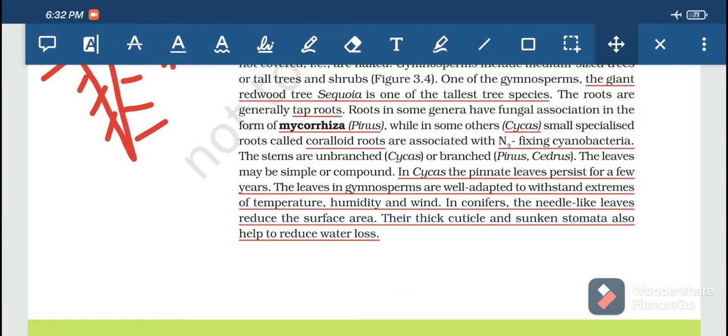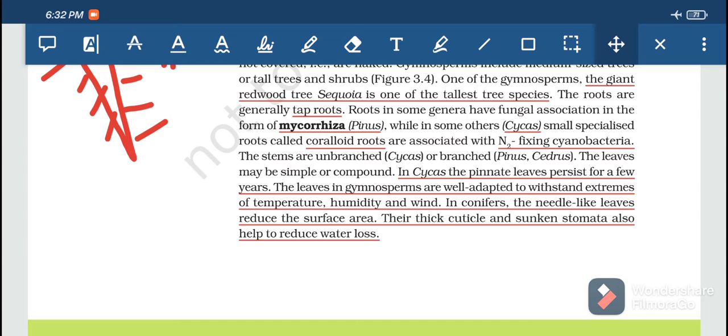Next, in some cases like Cycas, small specialized roots called coralloid roots are associated with nitrogen fixing cyanobacteria. Here they have explained what the gymnosperm member does and what the cyanobacteria member does.